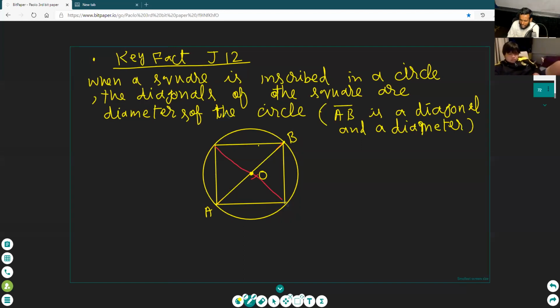What is the definition of diameter? Tell me the definition of diameter. The two radii. Yes, two radii, but it is a line. It is a chord passing through the center of the circle, which is two radii. But not all two radii make the diameter.